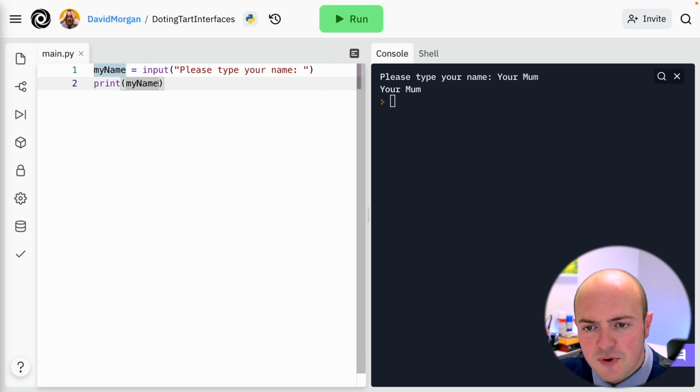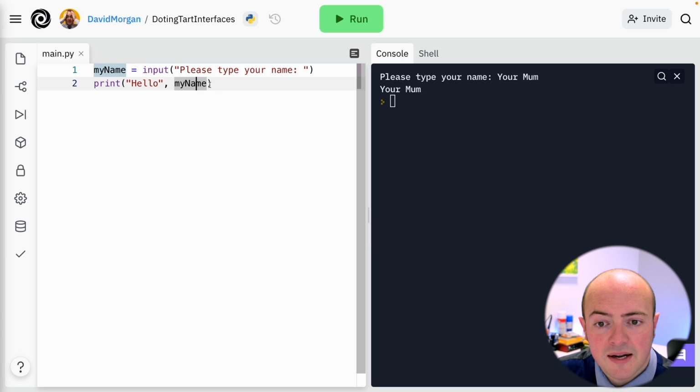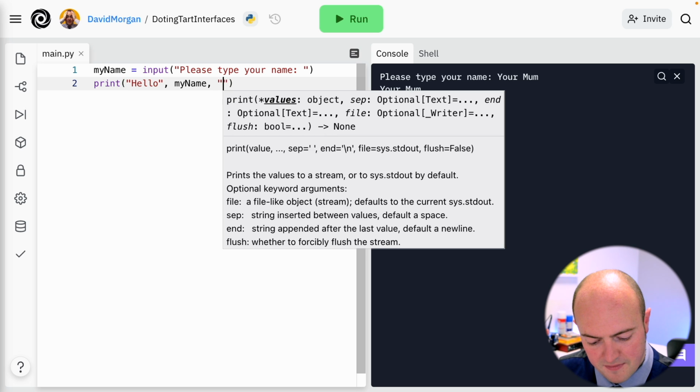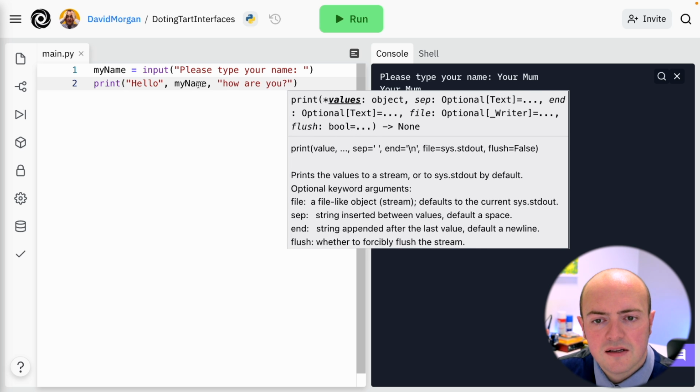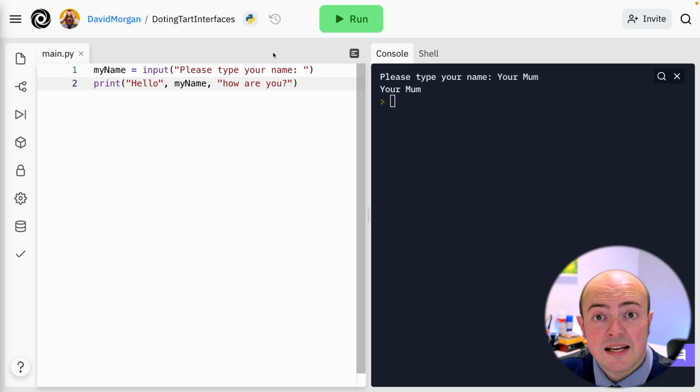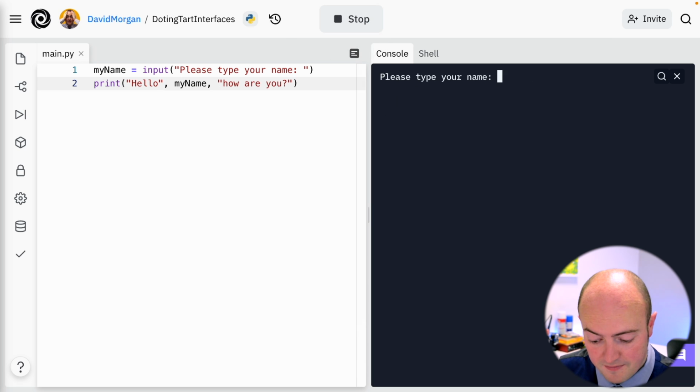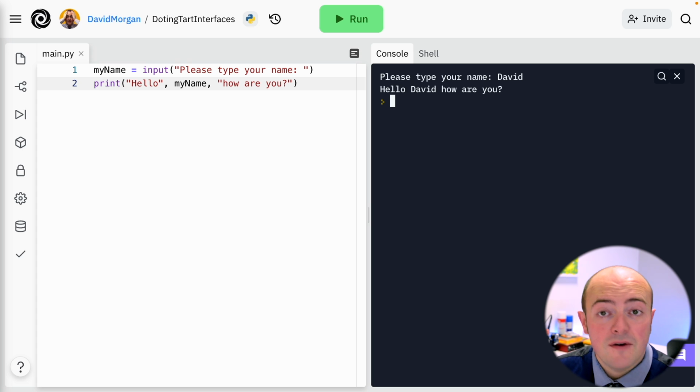So with our print statements, with our outputs, we can add things to whatever's in the brackets with commas. This is called concatenation. So I'm going to do hello, a comma, my name, comma, how are you? Now what should happen here is it should create a full sentence for me. Let's try it. Oh, there we go, very nice. The computer's being very nice to me and asking how I am.